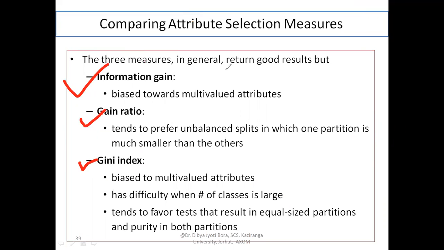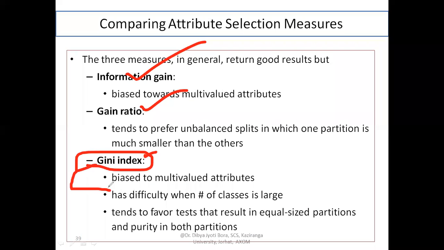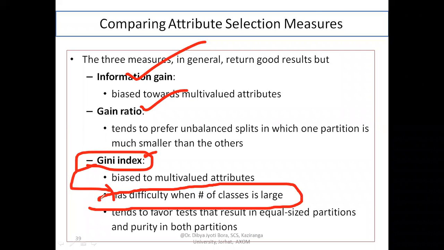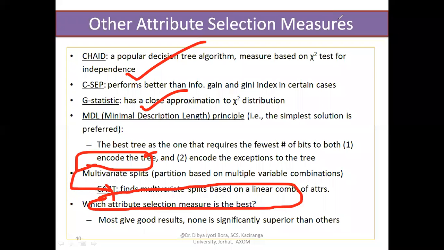One may be good for your big data set, another may not. So you need to find it out. Like this Gini index, it is clearly mentioned that it has difficulty when the number of classes is large. Some other attribute selection measures are there, but I don't think they are so important for you.